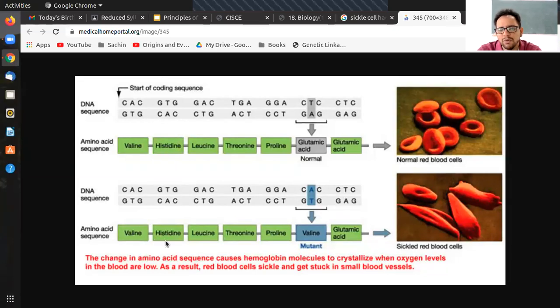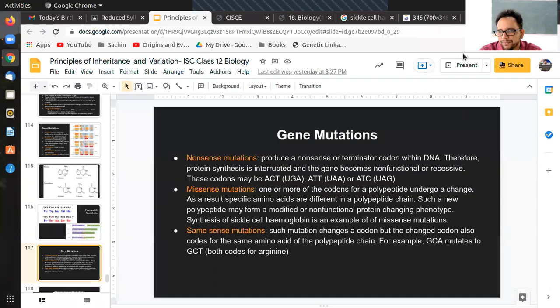Now, even if it is mutated in this mutant version, the protein might still be functional, because this is not so important an amino acid for the function of the RBCs, that is, for the hemoglobin ultimately. So it depends on where that mutation is and what amino acid it is causing, whether that amino acid is very, very important or it is not important. That way it will lead to different types of mutation.